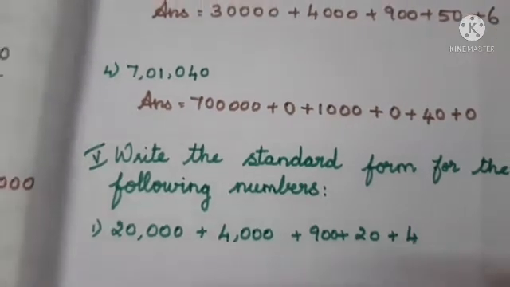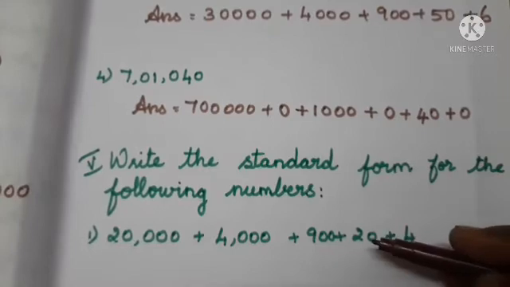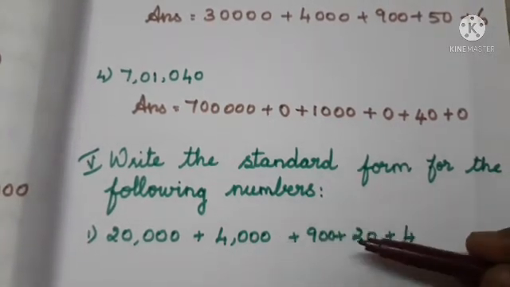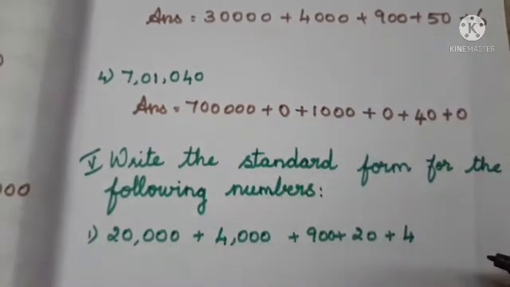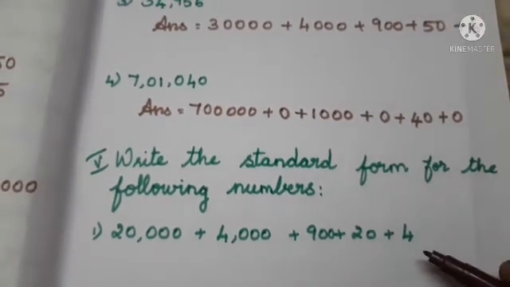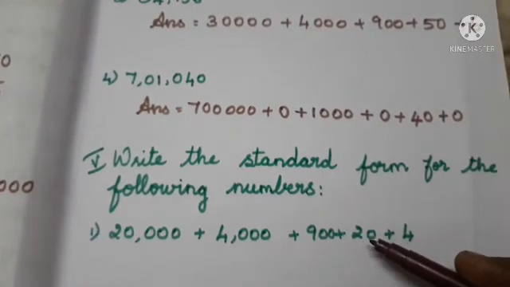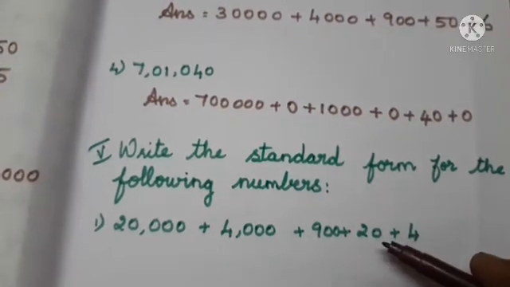So listen, ones place we have, isn't it? Ones place, then tens place also we have, hundreds place we have, thousands place is there and ten-thousands. How will you find out whether all the digits are there or not? Whether all the place values are there or not? So here only 1 digit, that means ones place. Next, 2 digits, that means it will come on the tens place. So ones is there, tens is there, no problem.